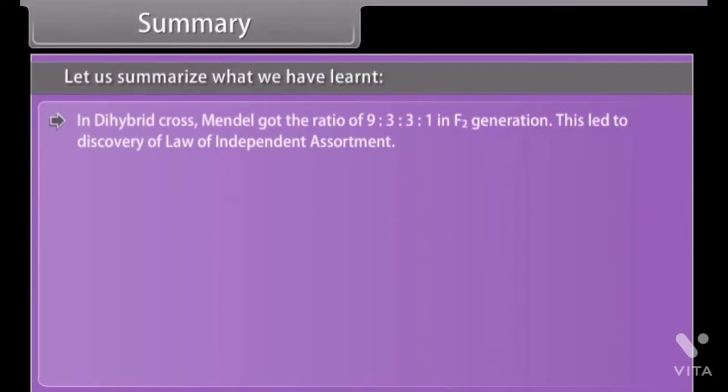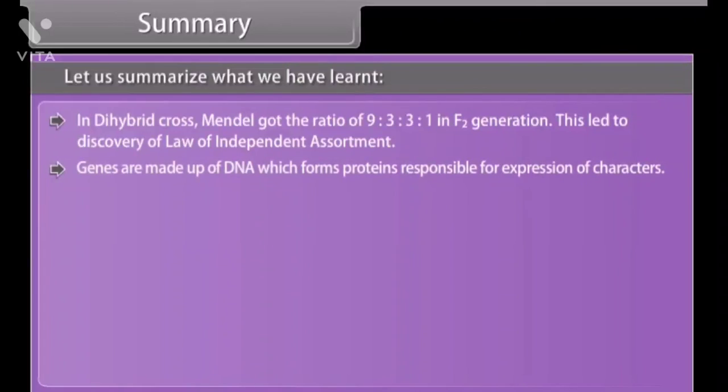In the dihybrid cross, Mendel got the ratio of 9:3:3:1 in the F2 generation. This led to the discovery of the law of independent assortment. Genes are made up of DNA, which forms proteins responsible for the expression of characters. In human beings, the sex of an individual is genetically determined.